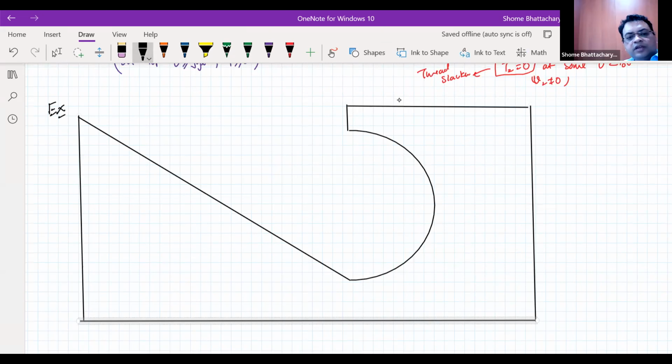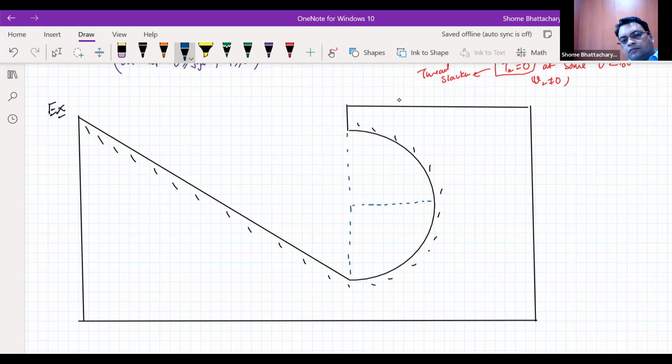Okay, so this is all a smooth track, frictionless. And this part of the track is a smooth semicircle in the vertical plane of radius r.